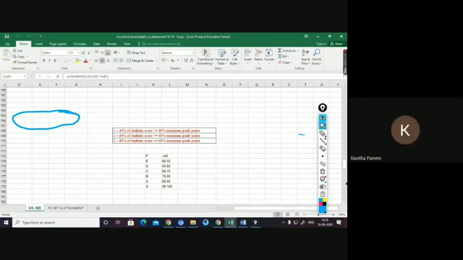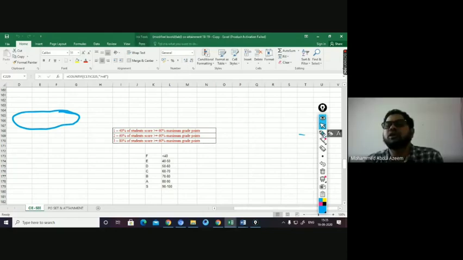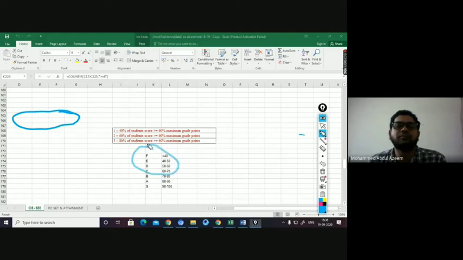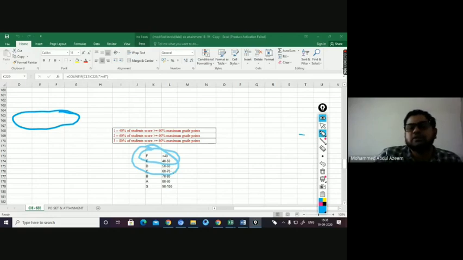In lab, you will be excluding C, D, E, F. But in theory, we will be excluding what? Only E, F. Got it? Only E, F. This is the only change. The remaining is all fine. I hope it is clear for theory and lab both.